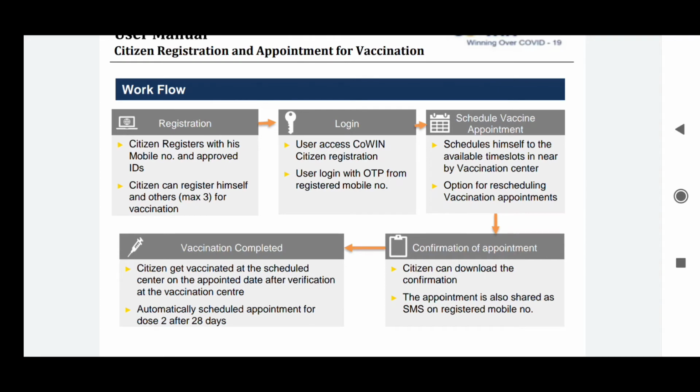After registration you will get a login using the OTP from the registered mobile number, and you can schedule the vaccine appointment, get confirmation of the appointment, and vaccination is completed. So let us see in detail about each step or every stage of registration.